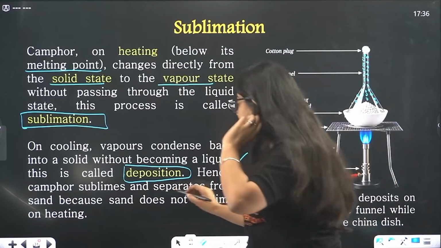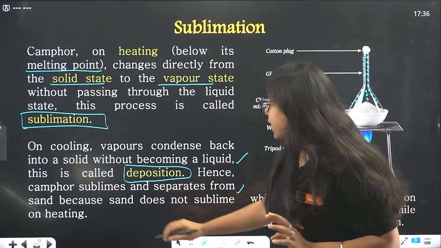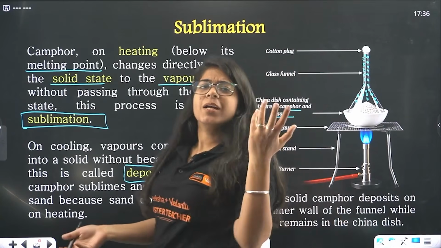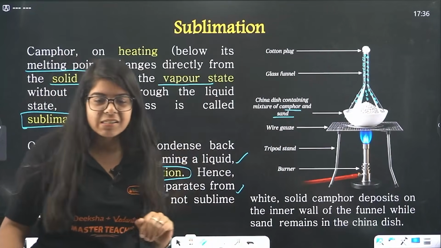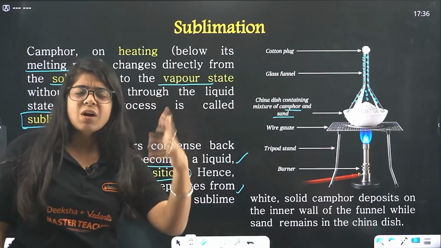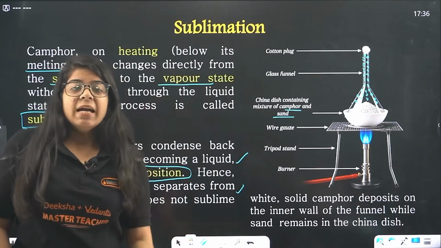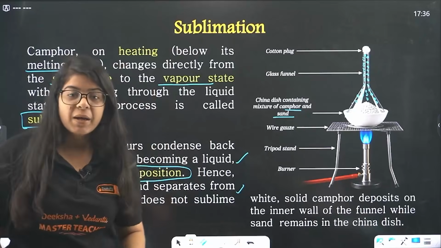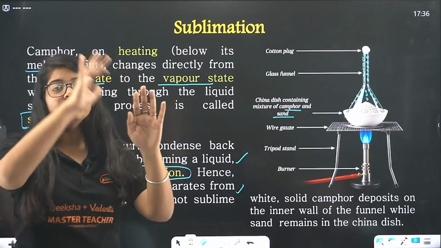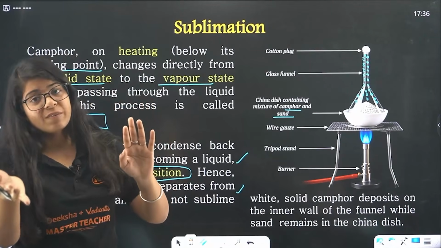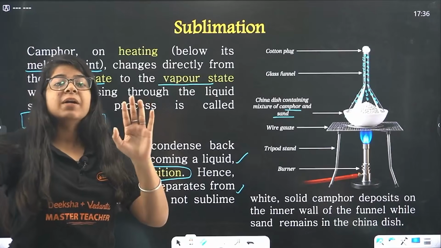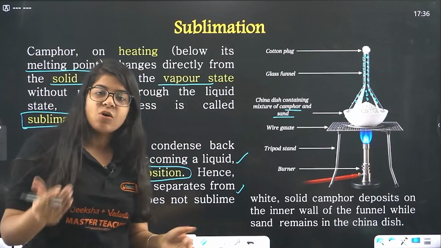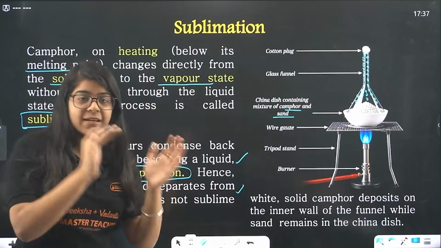Hence camphor sublimes and separates from sand, because sand does not sublime on heating. Do you think sand evaporates on heating? No, but camphor does, right? So it sublimes. You can't say evaporate, but it sublimes. That is, it converts directly from solid to vapor. And when we condense the vapor or cool those vapors down, it again becomes solid, skipping the liquid form, right? And that solid is collected separately.